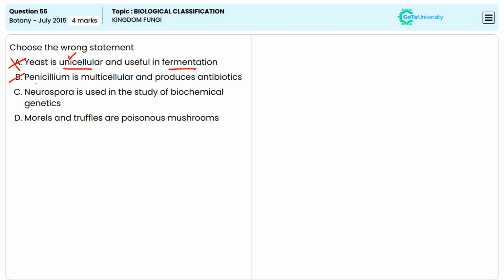Option B, penicillium is multicellular and produces antibiotics. This is also true. Penicillium is a genus of mold and mold is multicellular and it is known for producing the antibiotic that is penicillin. So option B is incorrect. Option C, neurospora. Neurospora is a type of fungus and it is commonly used in genetic research. So option C is also an incorrect answer.